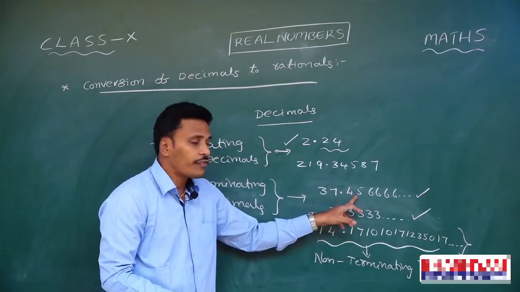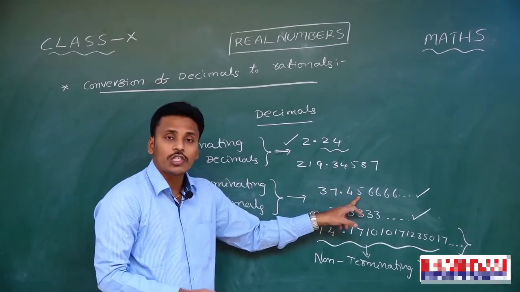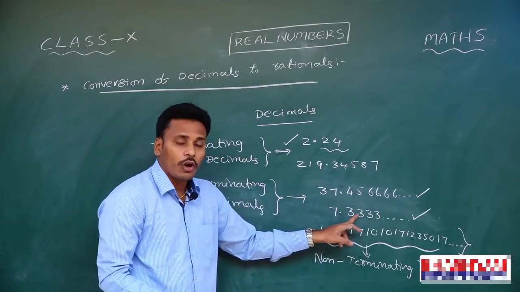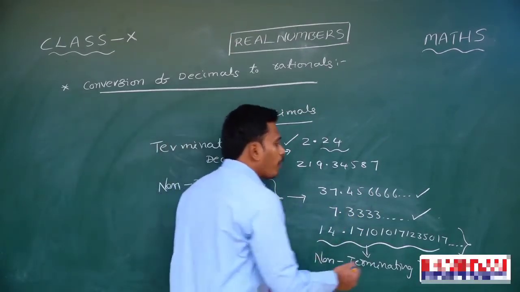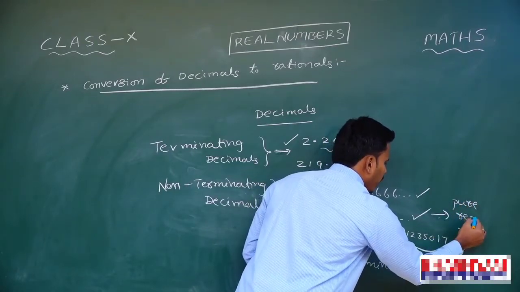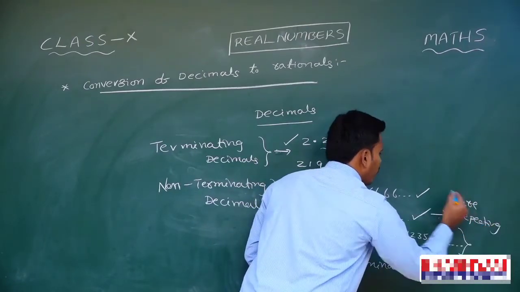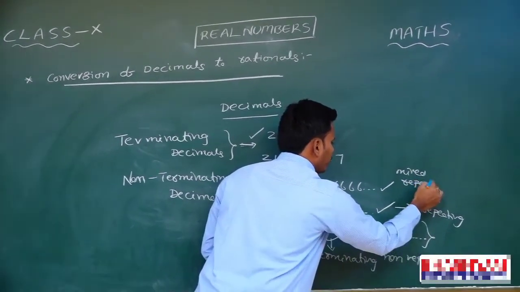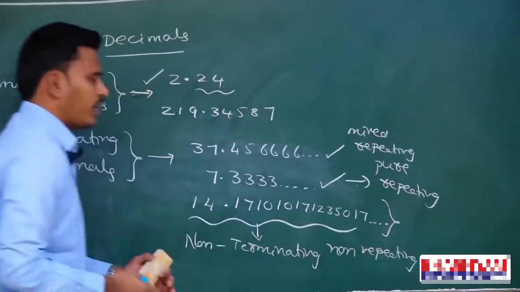Whereas in the first decimal, this 4, 5 is not repeating and 6 is repeating, right? That's why we call the second one a pure repeating decimal, and the first one a mixed repeating decimal.